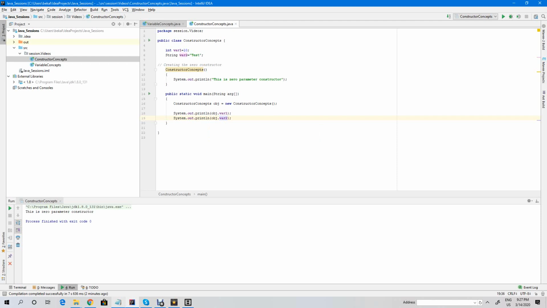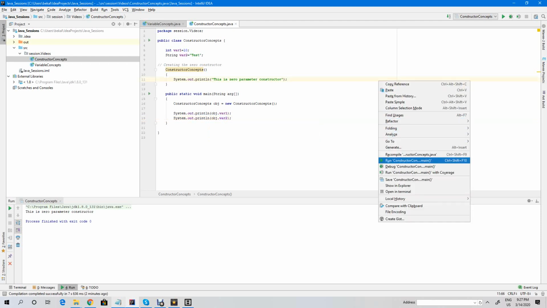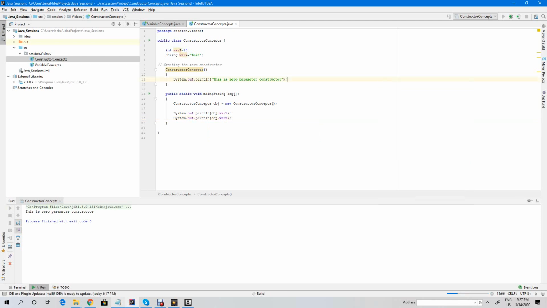So these are the two things I'm going to print now. Now if I run this program, you can see that the values 10 and test have been printed over here. That means whatever value I have hard coded has been printed over here.